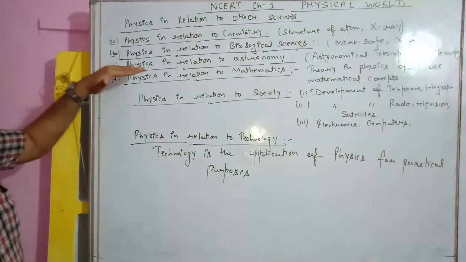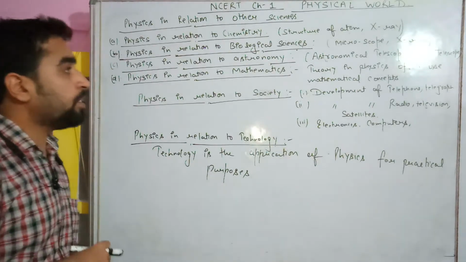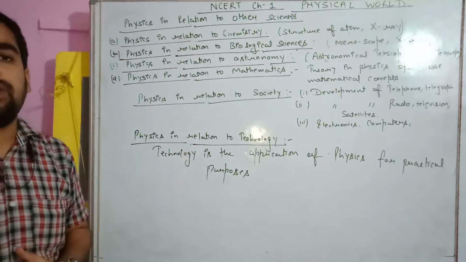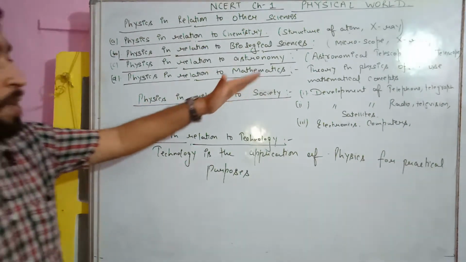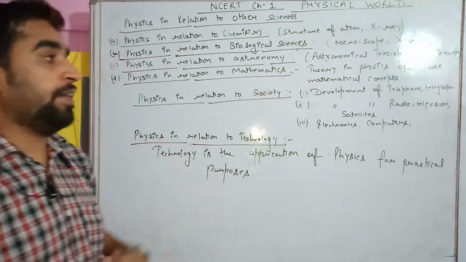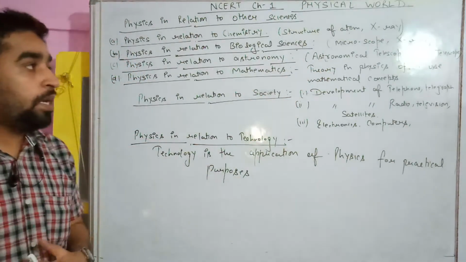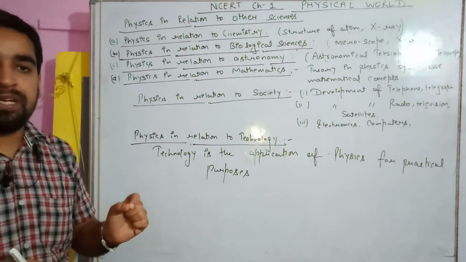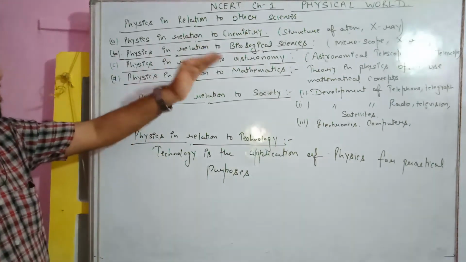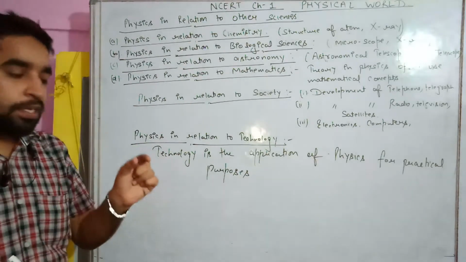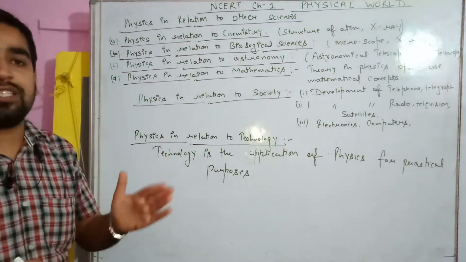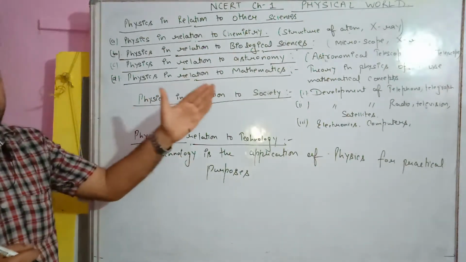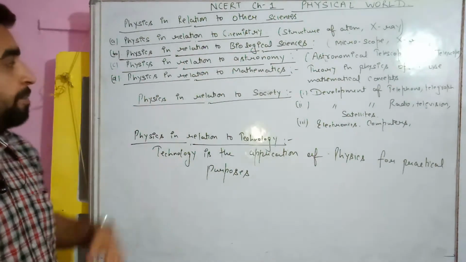Now students, we are going to study physics in relation to biological sciences, that is, how we are helping biology. At the microscopic level, and X-ray, X-ray is a very important tool, and the microscope is there. By using the microscope, biologists can study the structure of plants and the structure of animals, and further they can magnify it and get a clear picture of it. So we are helping them.